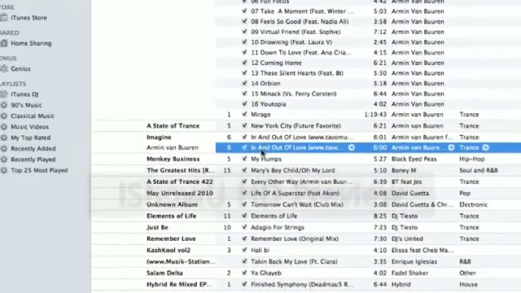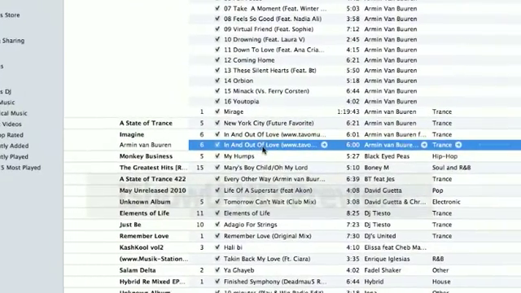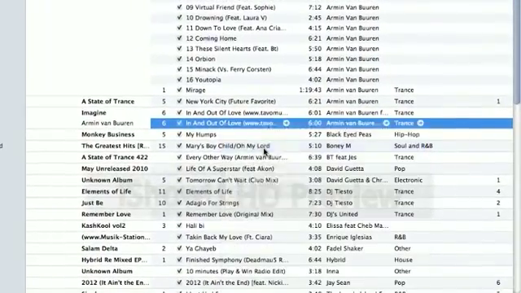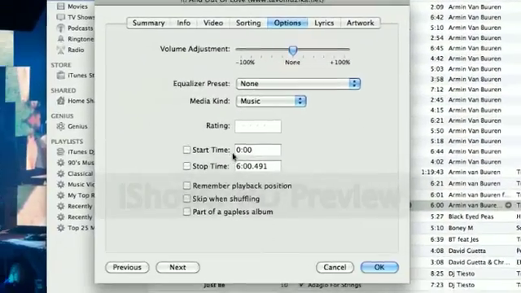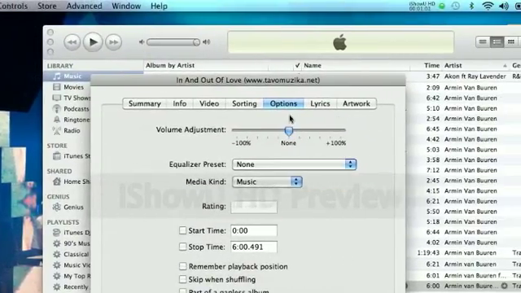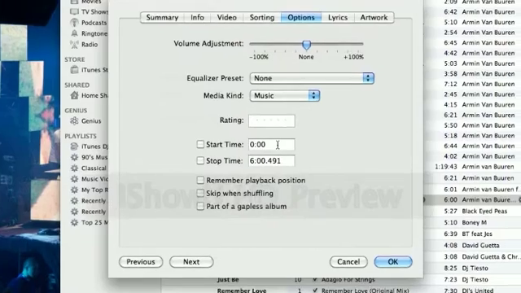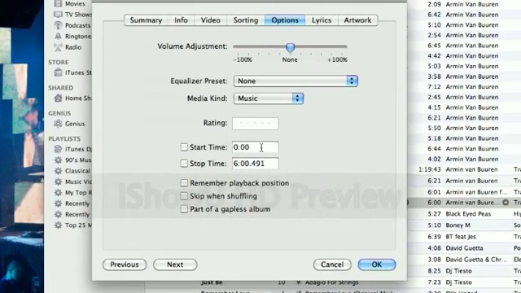Now see, there's a second version. Click on the second version, right click, Get Info, and here you can click Options. Here you can set the start time and stop time as you like. The maximum for an iPhone or iPod ringtone is 40 seconds. I'm going to put 30 seconds just to show you.